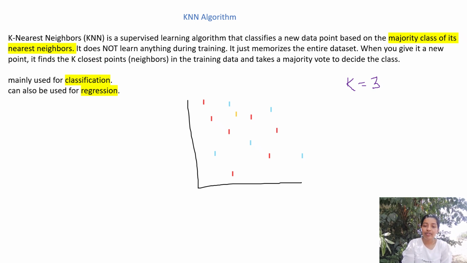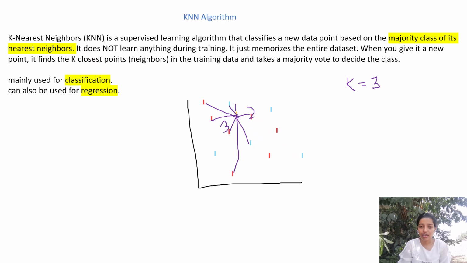Now I know the value of k. I will find the distance between the new data point and all other data points. It can be anything. It may be like the distance between this and this is 1, this is 2, it can be 3. So there may be multiple distances. Then I will sort these distances.